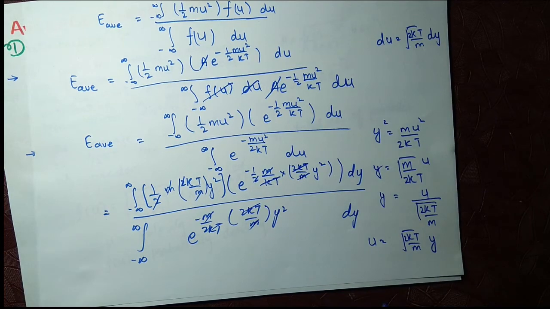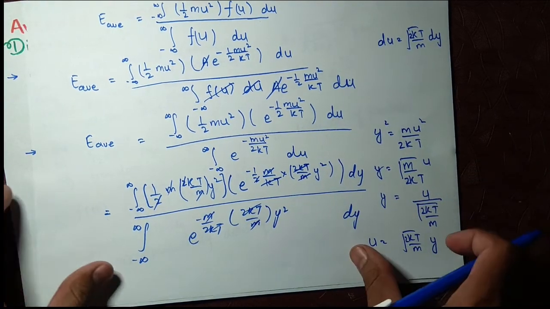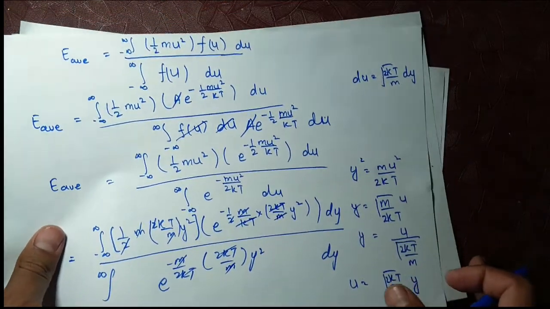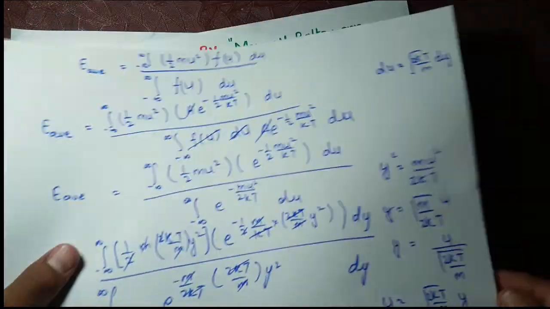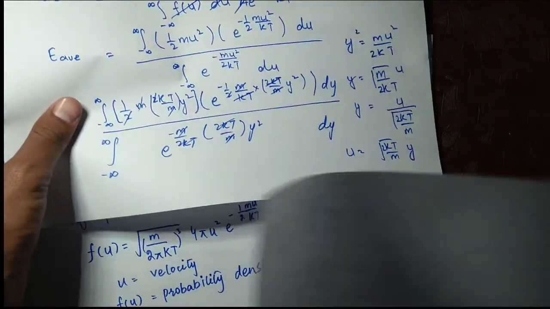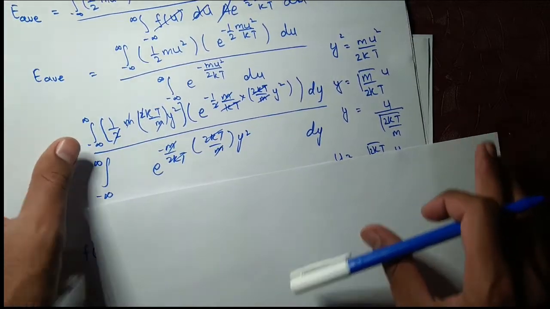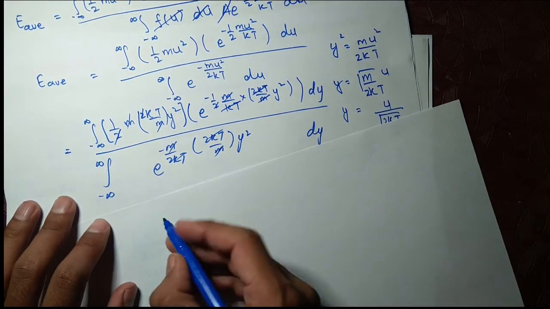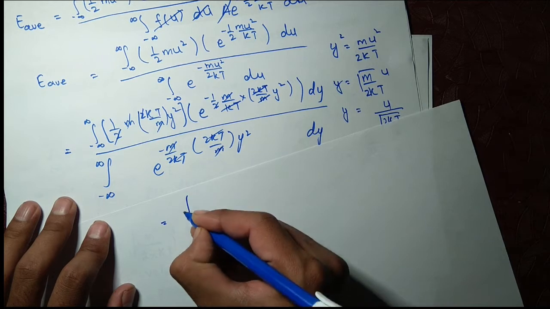So the final equation we have from this equation is equal to, now we are going to write this in a neat equation.